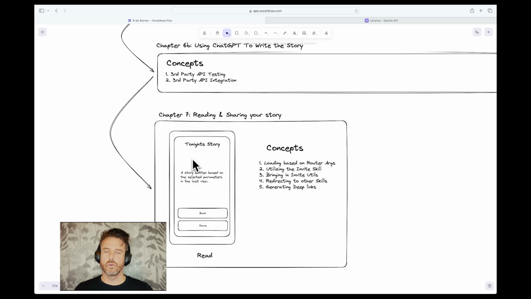Ladies and gentlemen, Chapter 7: reading your story and also sharing your story. We're going to use the invite skill to generate an invite link to read the story. So let's start with going into our read story skill view controller, and let's make sure it loads the story based on ID. If you are following these along in rapid succession, you saw we left off with writing the story to the database.